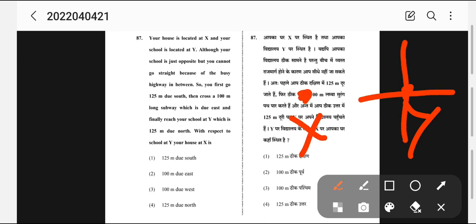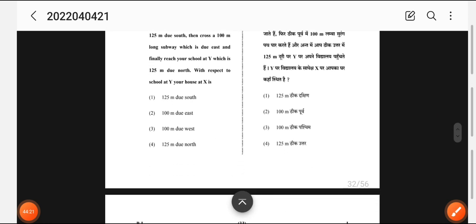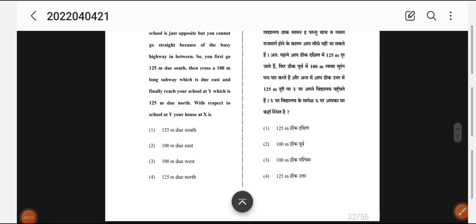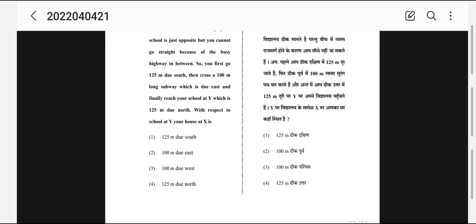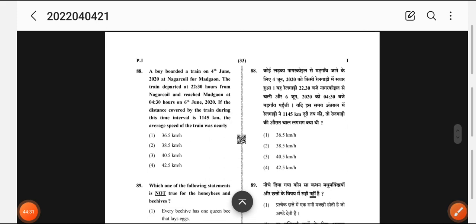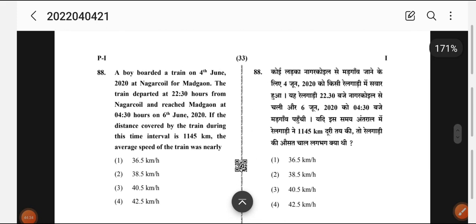So in which direction is it? West, and it is 100 meters. So the answer is 100 meters west. Okay. Now this is another question.